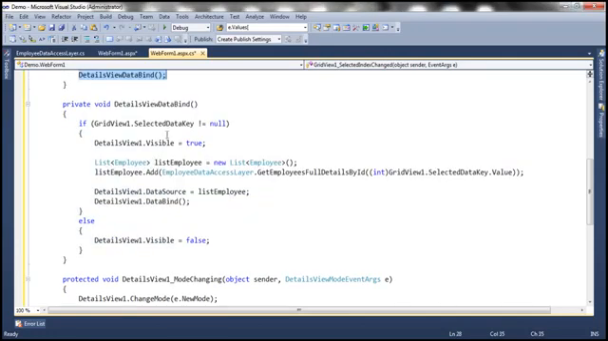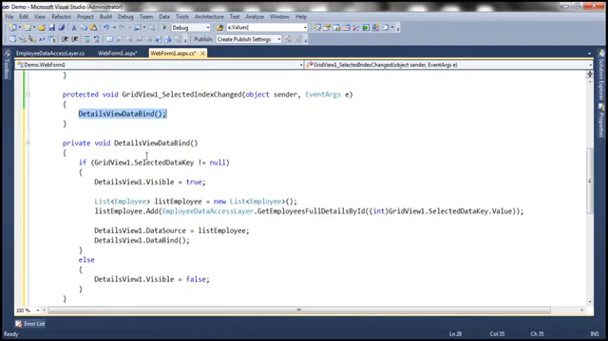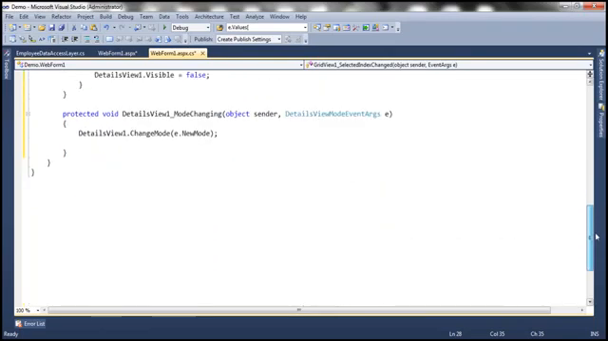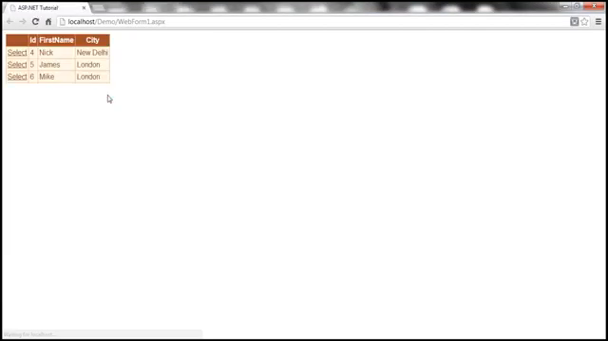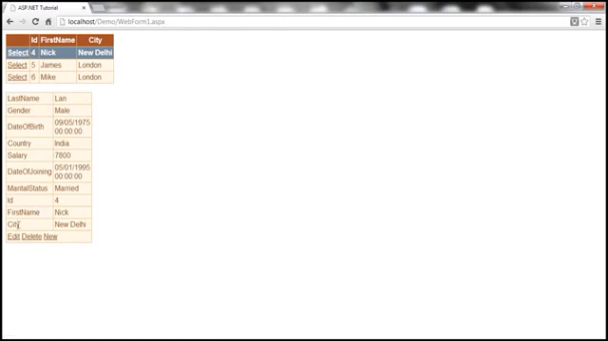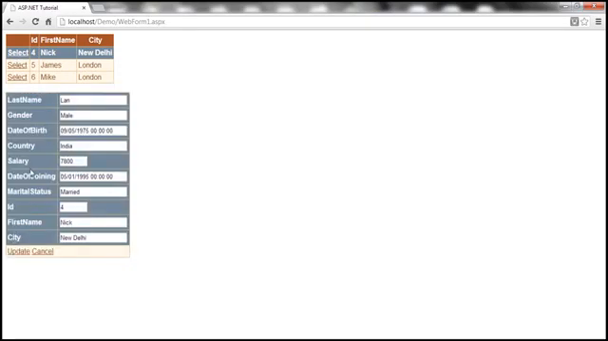Click OK. So we have all those lines of code encapsulated into a private method, and we are calling it there in the selected index changed event. Similarly, I'm going to copy that and use that within this mode changing event handler method. So now let's run this and see if it works as expected. So now when we change the mode, we shouldn't get the runtime error anymore. So I'm clicking edit. Look at this. Now it works as expected.